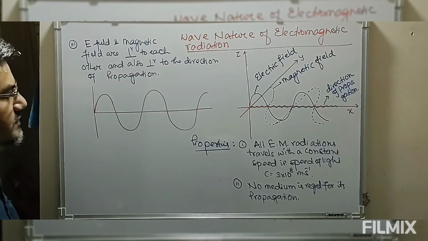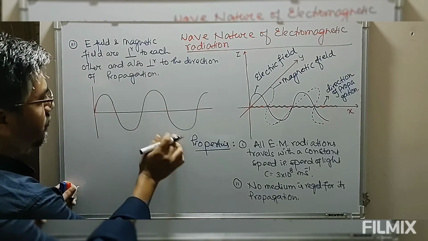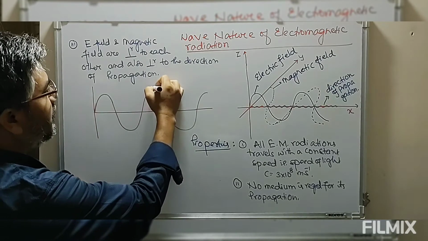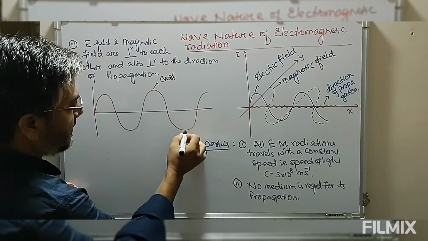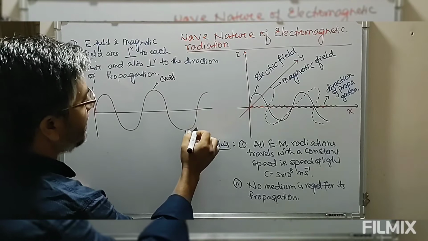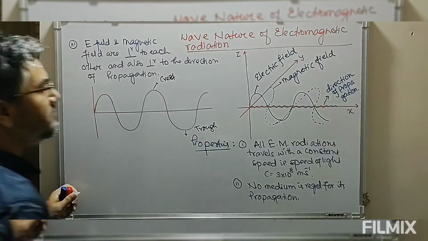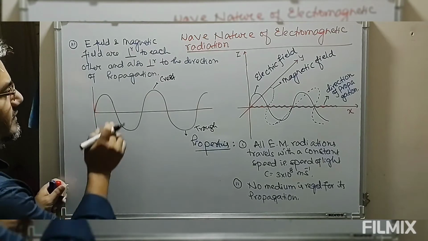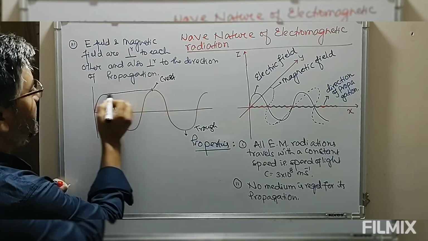The highest point is known as the crest, and the lowest point is known as the trough.